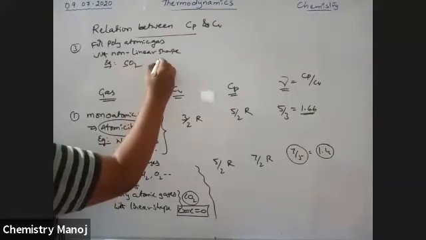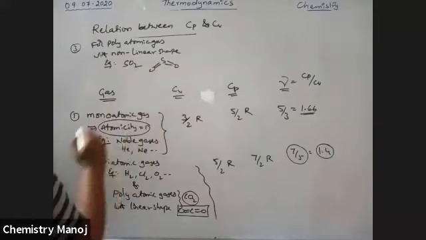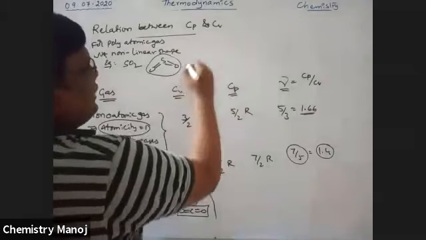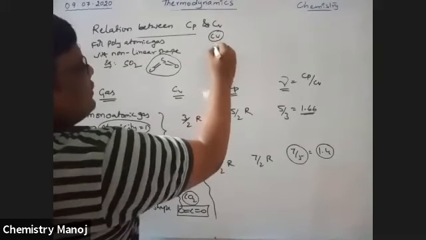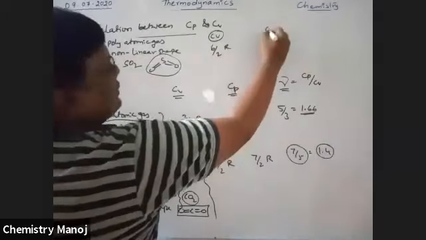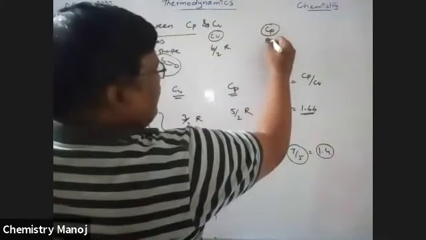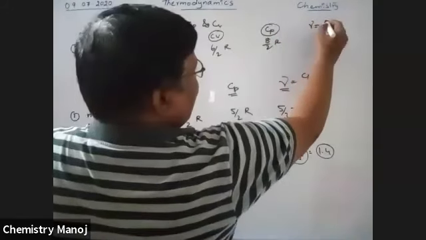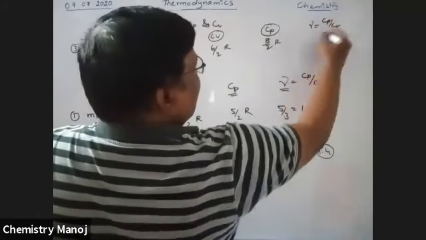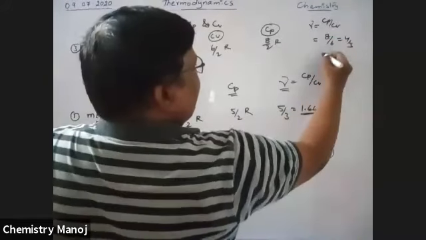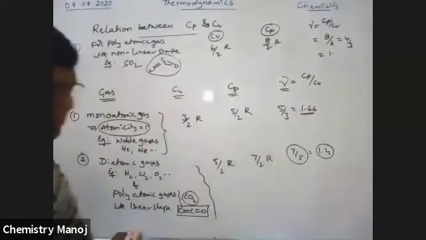Its shape is angular. It is an angular molecule. Like this, polyatomic molecules with non-linear shape. So Cv is 6 by 2 R. Cp is 8 by 2 R. Now gamma is equal to Cp by Cv, which is equal to 8 by 6, 4 by 3, which is equal to 1.33.